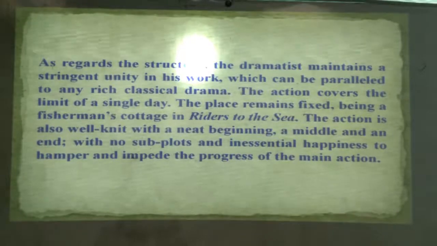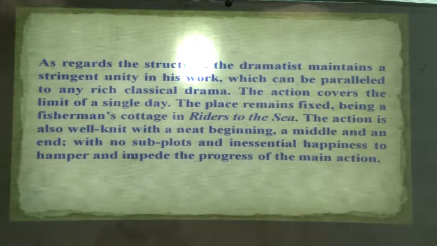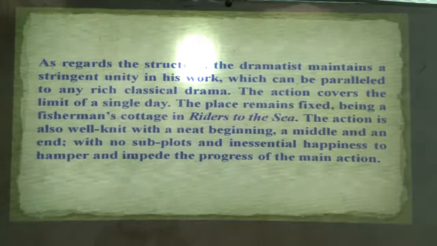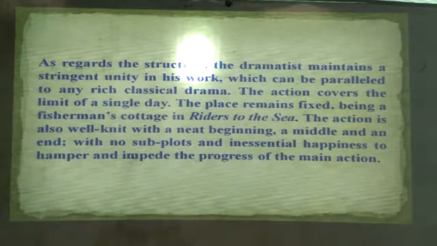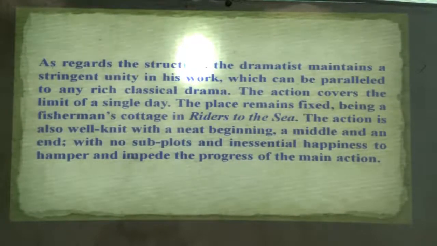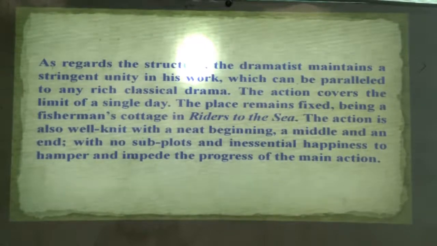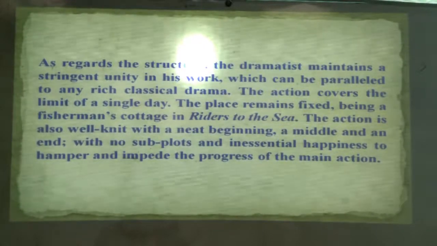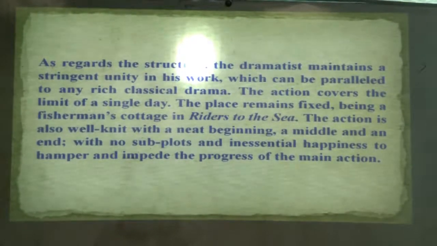As regards the structure, the dramatist maintains a strength and unity in his work, which can be parallel to any rich classical drama. The action covers the limit of a single day. The play remains fixed, beginning in the fisherman's cottage. Actually, as you have read Riders to the Sea, how would you say that?